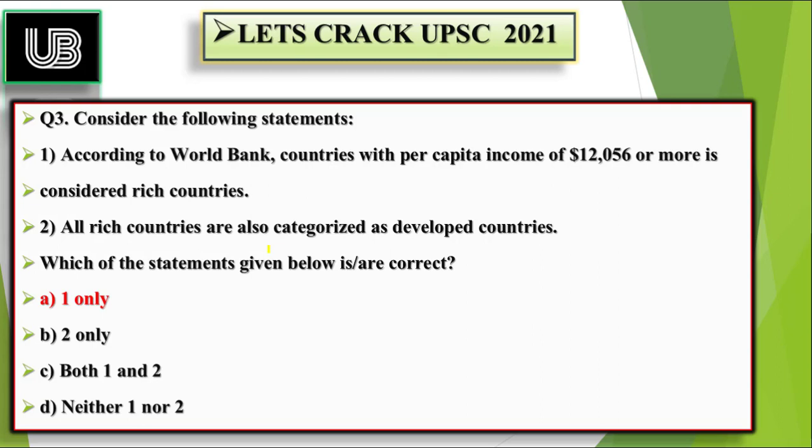So World Bank has published a report where it says that if a country has the per capita income of $12,056, it will be considered a rich country. And just because a country is rich, it does not mean it is a developed country. For example, all oil-rich countries, which are Middle Eastern countries, they are very rich. But are they developed? That is the question. So let's move toward the explanation part.